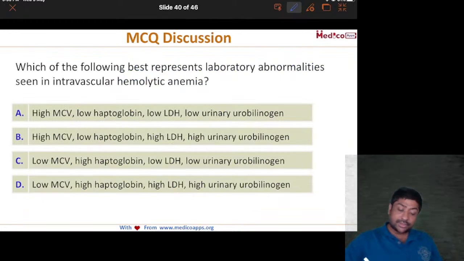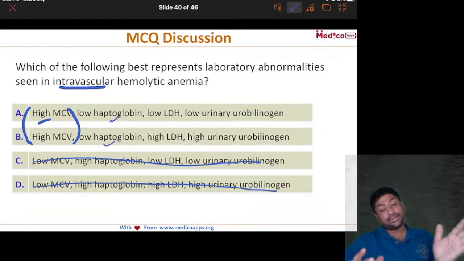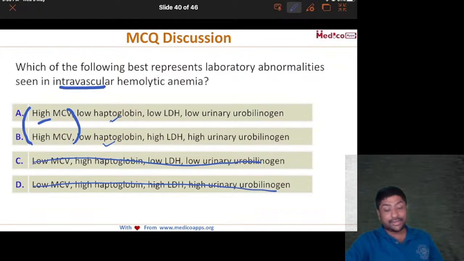So let's look at the question. Which of the following has intravascular hemolysis? So we have seen high MCV is seen. Why is high MCV seen? Because of the reticulocytosis. So we'll eliminate these two options. Low haptoglobin, yes, low haptoglobin, because this excess hemoglobin will be combining with free haptoglobin. So haptoglobin level will come down.